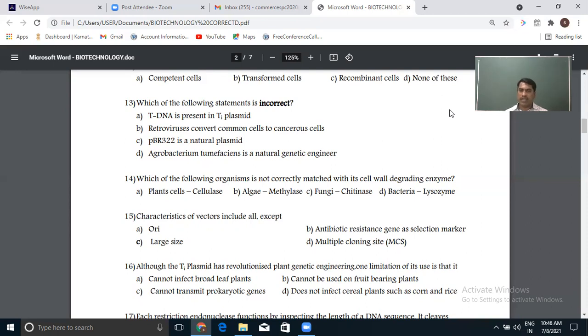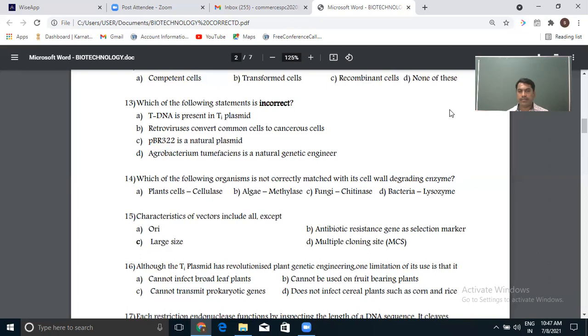Now, to extract the DNA, before identifying or isolating the gene, we need to extract the DNA. The first step of extracting DNA is to break the cell wall so that the nucleus is free. Plant cells are made up of cellulose. If you add cellulase, the plant cell wall will be digested. So that is a right match. Algae, methylase. Algae cell wall is made up of chitin. To break that, you need the enzyme called chitinase.